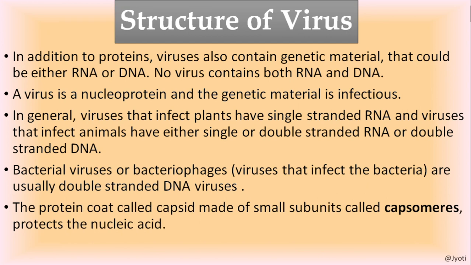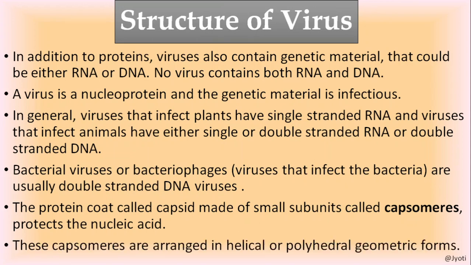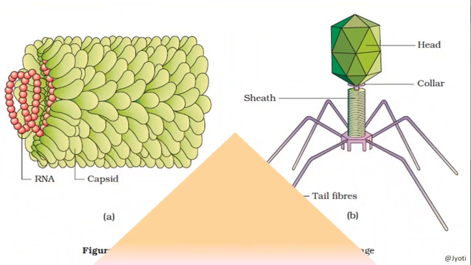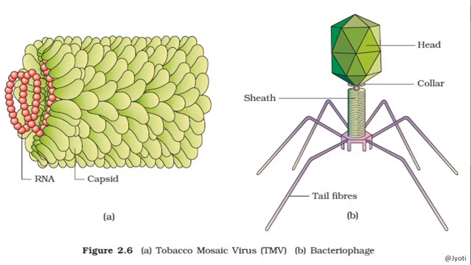The protein coat is called the capsid, which is made up of small units of protein called capsomeres, which protect the nucleic acid, that is DNA or RNA. The capsomeres are arranged in a helical or polyhedral geometric form, as in the case of tobacco mosaic virus. Here you can see in the first diagram, this is TMV, tobacco mosaic virus.